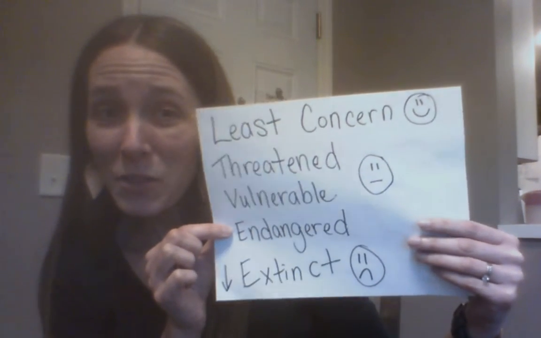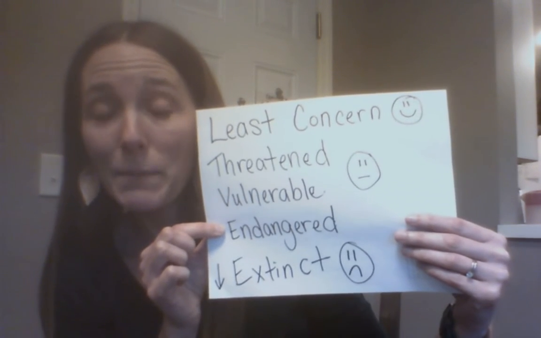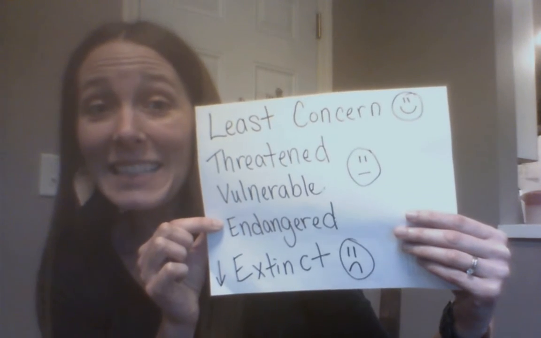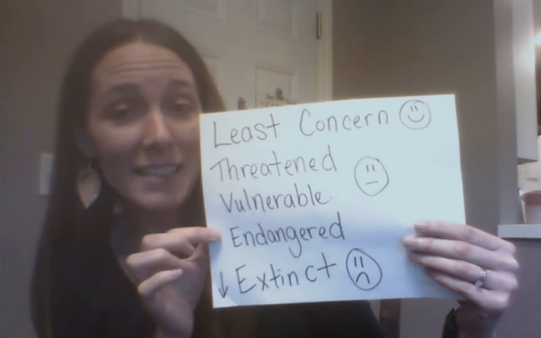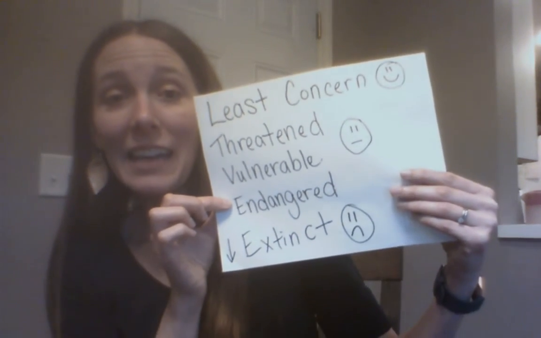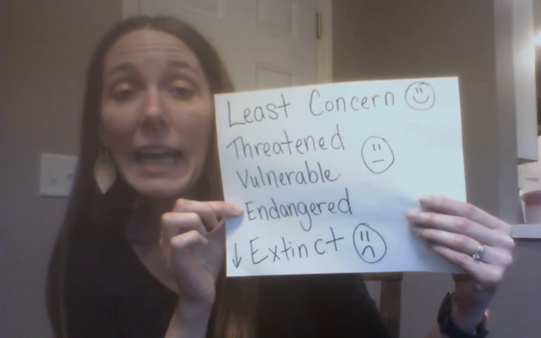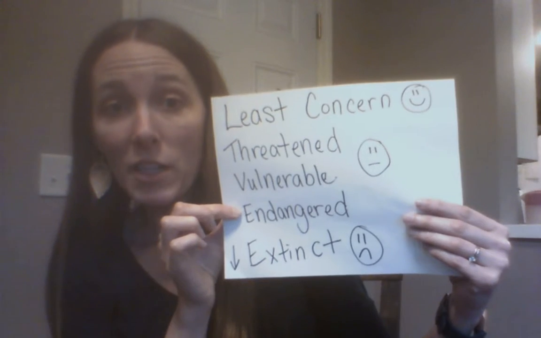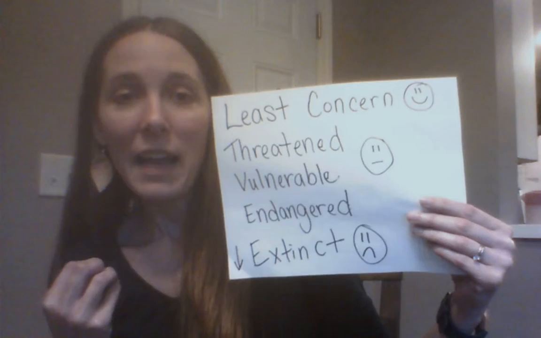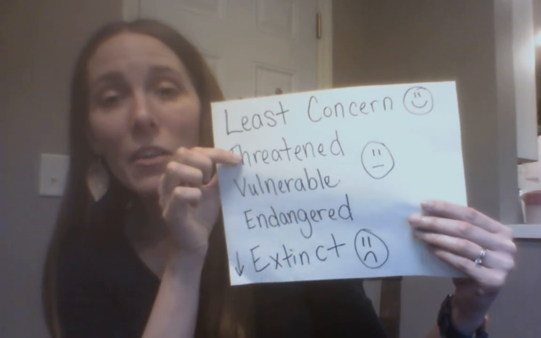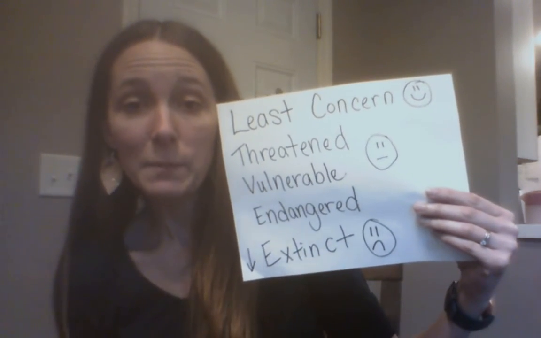And endangered animals, that's a real problem, because endangered means that there's very, very few of that species left, and it's in danger. Okay, it's in danger of dying out completely. It's not died out completely yet, but it's definitely a concern. And so an endangered species is one that we really have to work to protect. This is where laws are made to help prevent any kind of hunting of that animal, and laws are made to protect that animal. Even threatened and vulnerable species, often there are laws in place to help protect those animals.